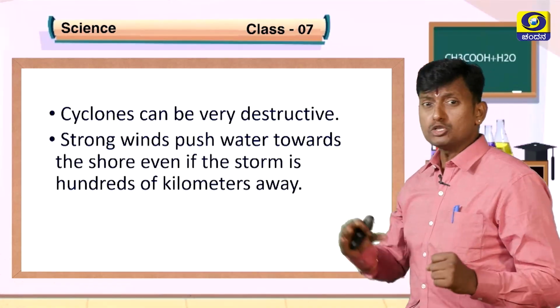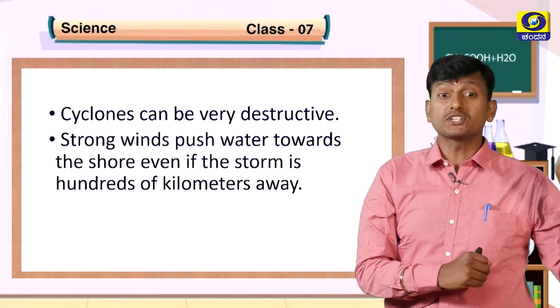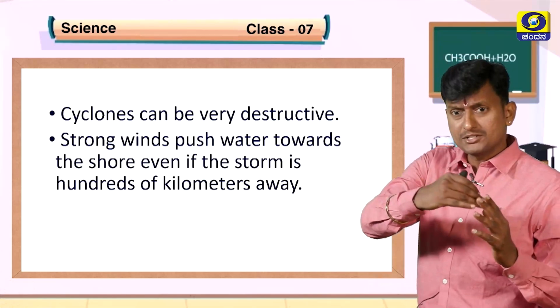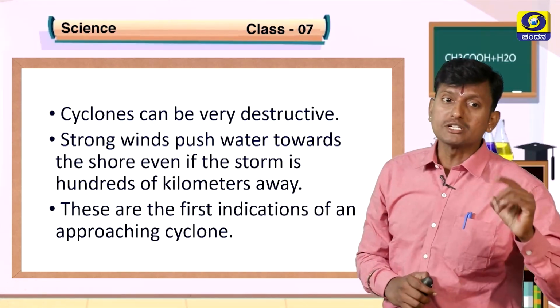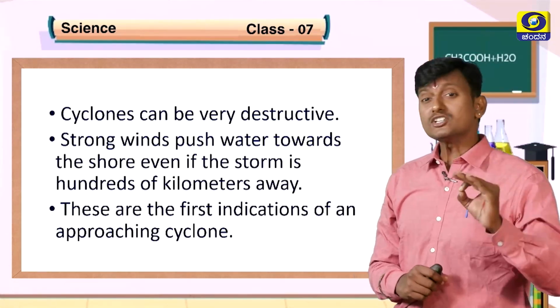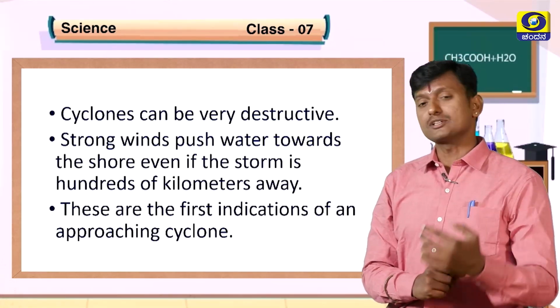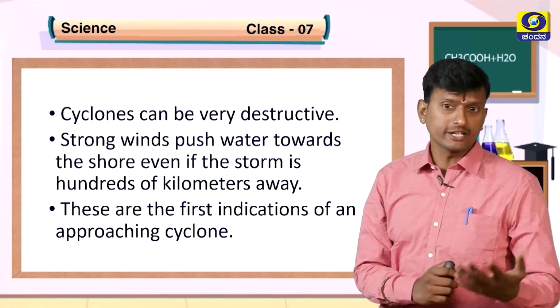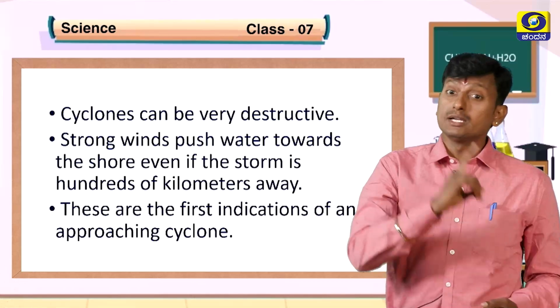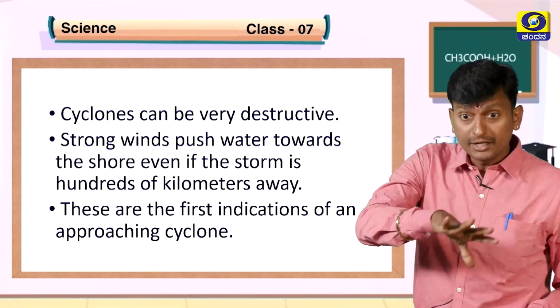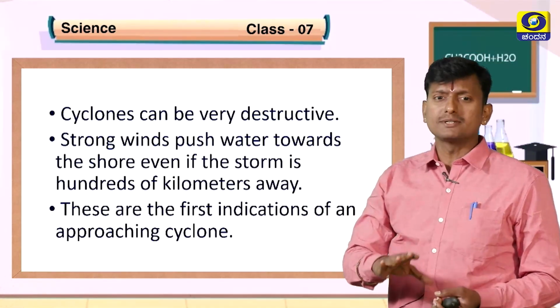Strong wind pushes water towards the shore even if the storm is hundreds of kilometers away. These are the first indications of an approaching cyclone. What is the indication? The strong wind pushing water towards the shore, even if that storm is hundreds of kilometers away.